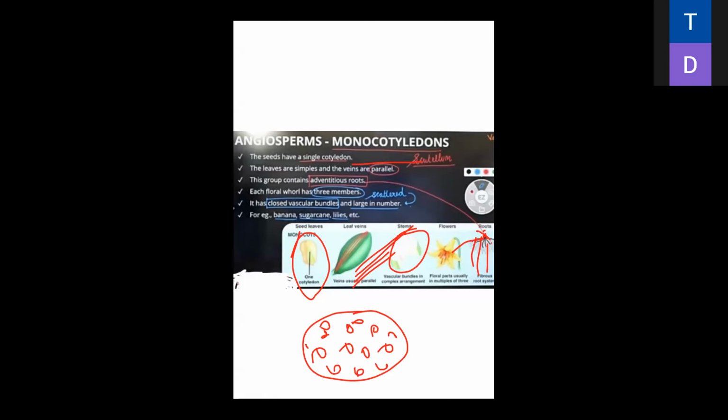Did you understand, everybody? Next, we will move forward to the dicotyledons.